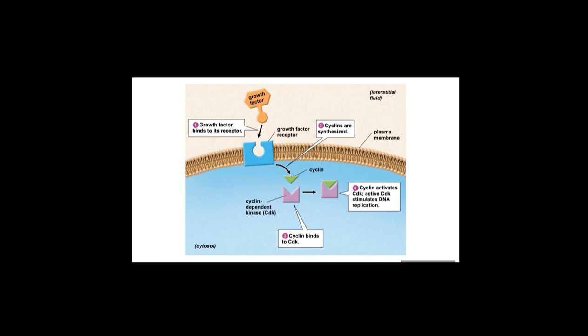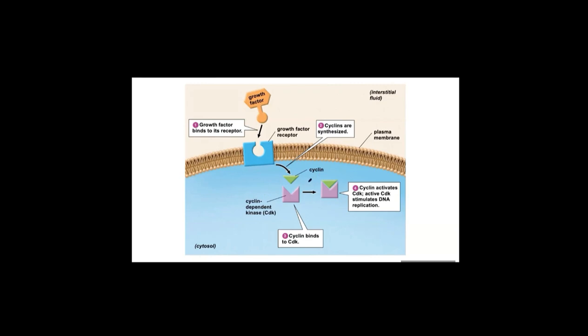Once synthesized, this cyclin binds to cyclin-dependent kinase. They are all soluble proteins. They are not transmembrane proteins, but in the cytosol, there are many kinds of soluble proteins, and one of them is cyclin. Cyclin can be synthesized once growth factor binds to the receptor on the membrane. Once cyclin is synthesized, it binds to cyclin-dependent kinase, another protein in the cytosol.